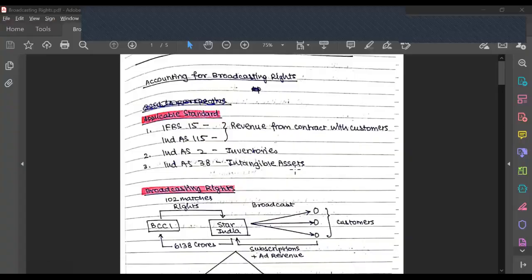We were asked in class to make a presentation on how accounting for broadcasting rights is done. I'm sorry about the handwritten notes. I didn't get time to make a full-fledged presentation on it, but I hope my handwriting is legible enough. So let's get started quickly.